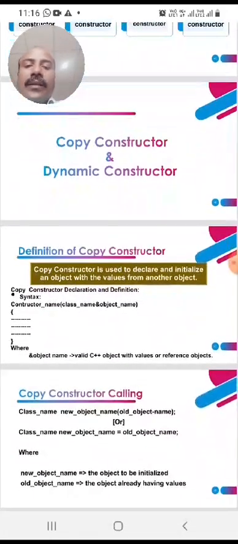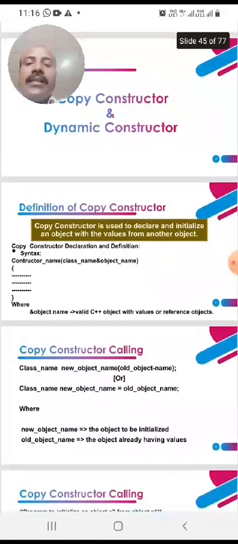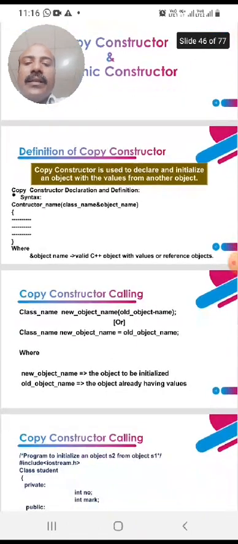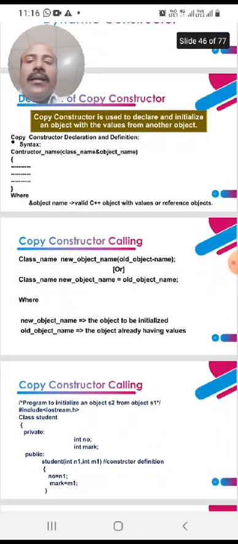Next, the copy constructor declaration and definition. The syntax is constructor name, open parenthesis, class name, ampersand, object name, where the object name should be a valid C++ object name or reference object.